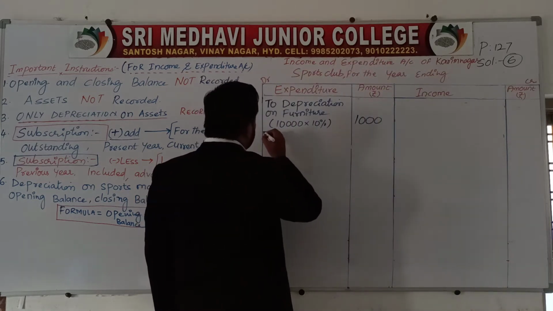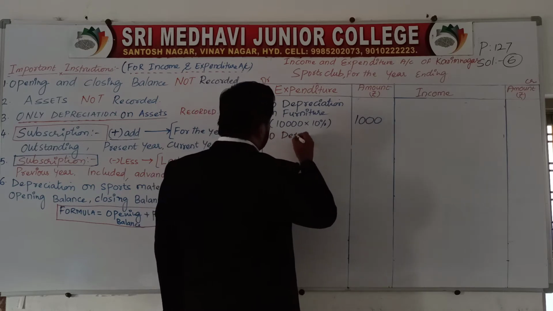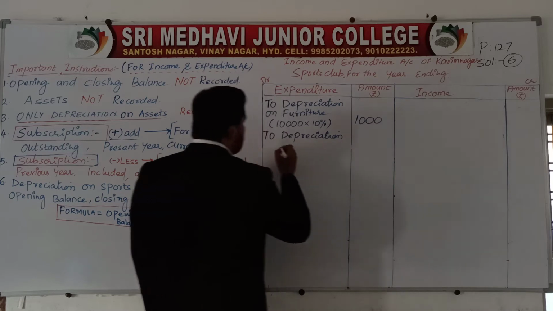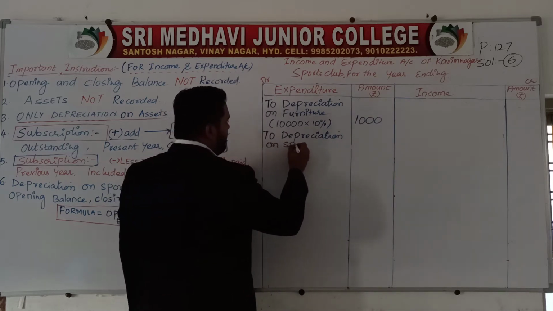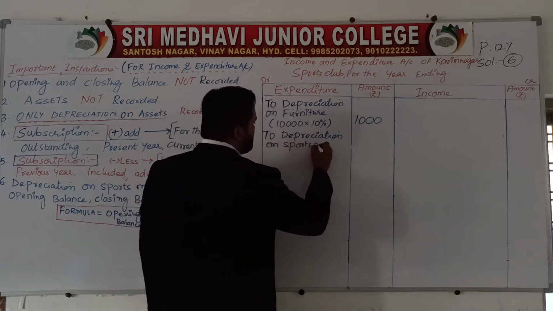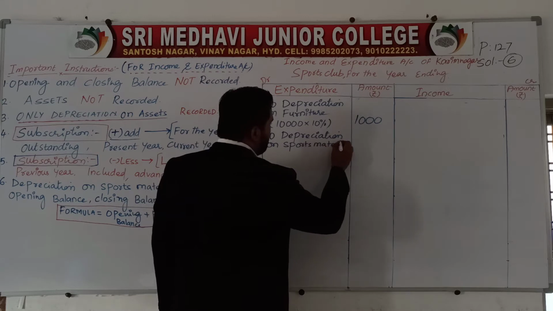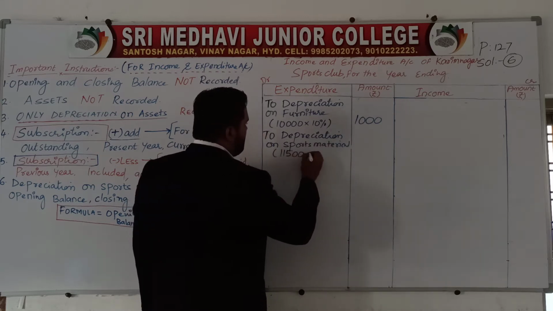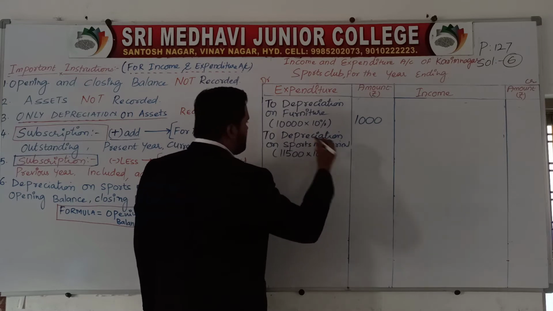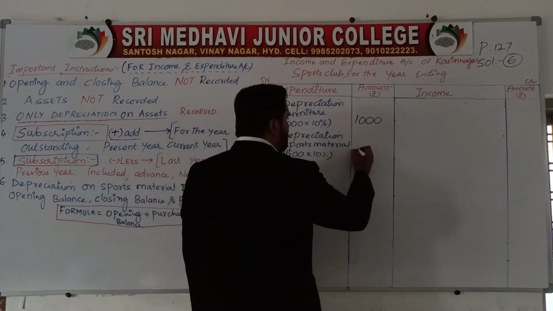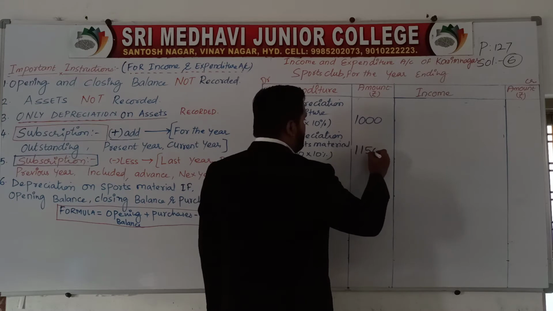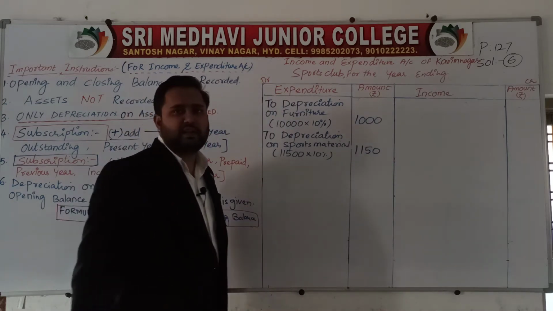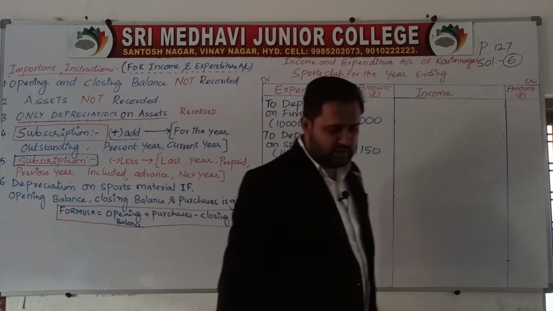Again, to depreciation on sports material, 11,500 into 10%, which is nothing but 1,150 rupees.